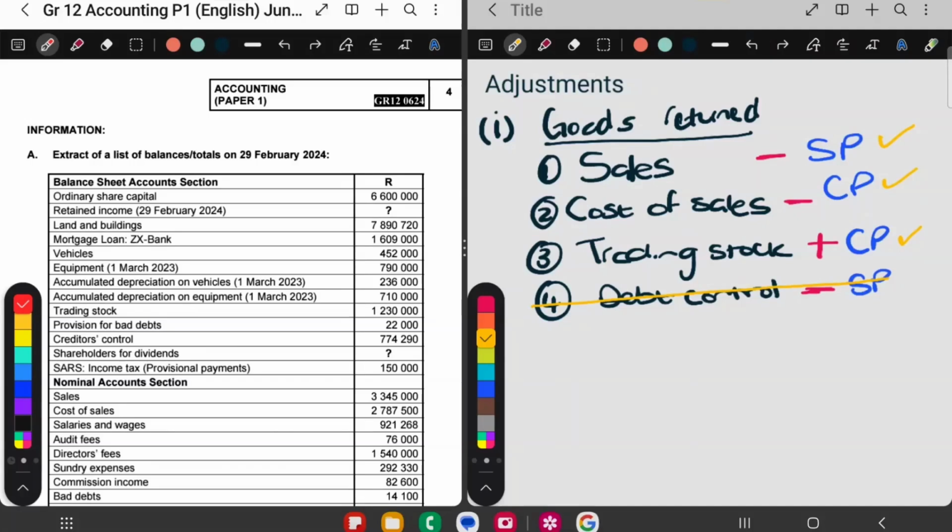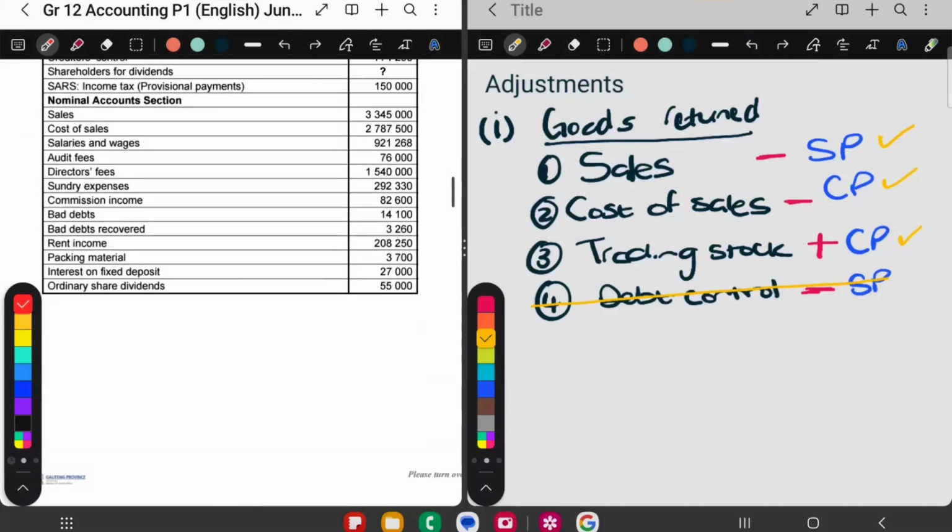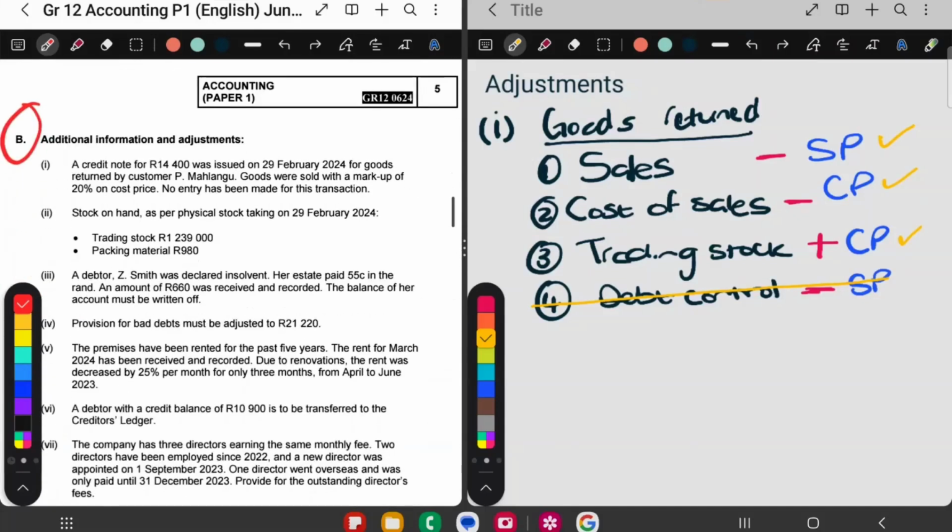Okay, so now, before I go back to my answer book, remember the adjustment. So let's go back to the adjustment. The credit note was for 14,400, so the selling price was 14,400. But I need the cost price. I'm going to do it this way. Cost price is equal to selling price divided by 1 comma markup.